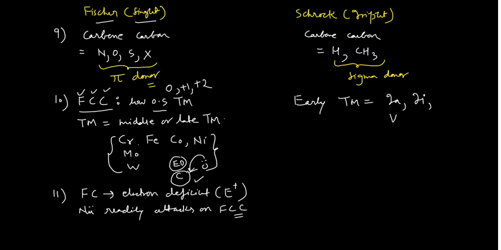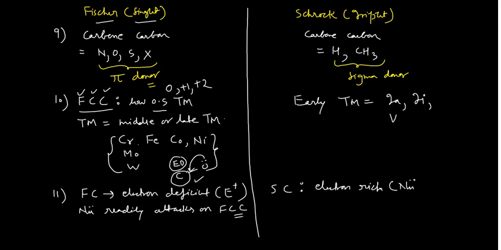And whenever you are talking about the Schrock carbene, again I am drawing the margin for this one. Schrock carbene, I am writing Sc. Schrock carbene is electron rich. So when it is electron rich, it simply means it is nucleophilic in nature. When it is nucleophilic in nature, that means it is readily attacked by electrophile. So you see all the features which I am describing here are opposite to each other.